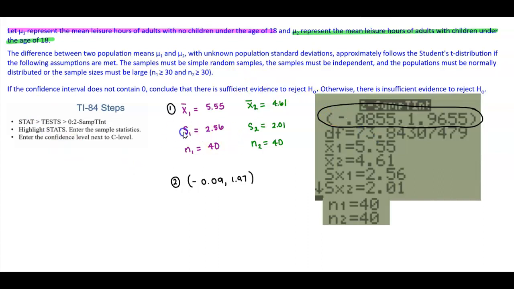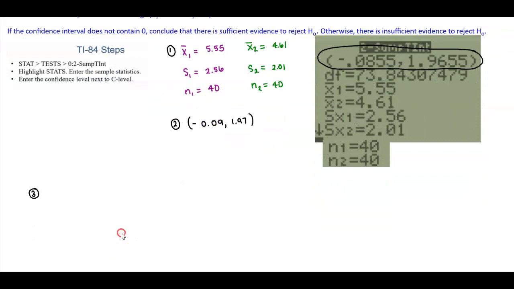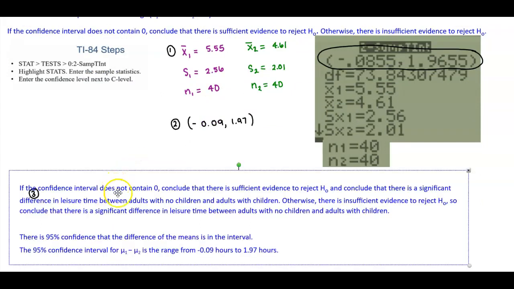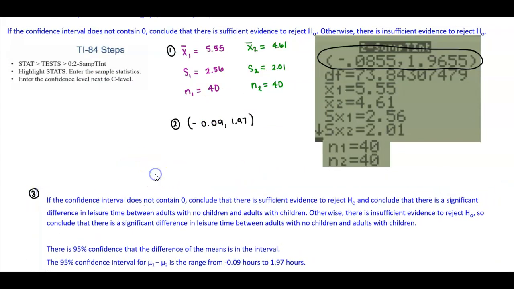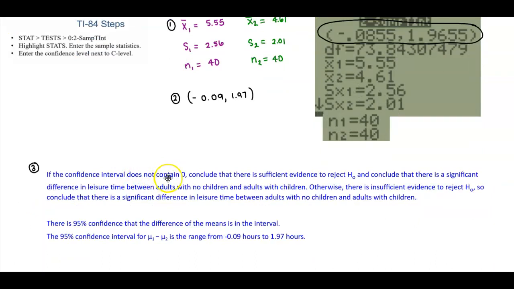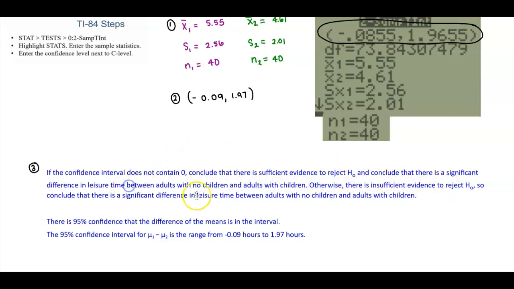Okay, and now we want to define what's happening with our conclusion. So let's go ahead and write our conclusion. Recall that if the confidence interval does not contain 0, you will conclude that there is sufficient evidence to reject the null, and then conclude that there is a significant difference in leisure time between adults with no children and adults with children. Otherwise, there is insufficient evidence to reject the null.